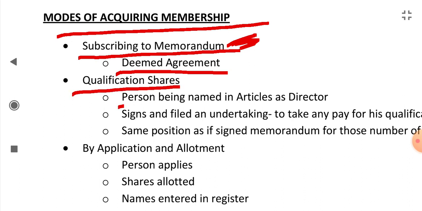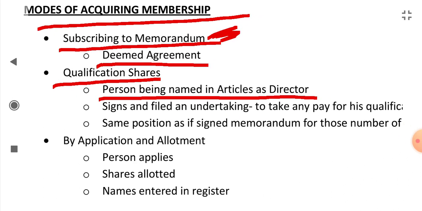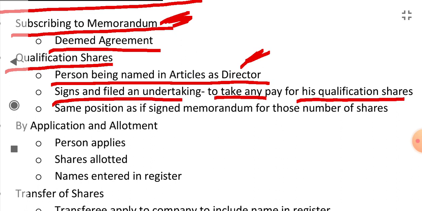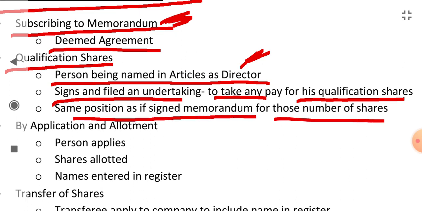Qualification shares: persons named in the articles as directors, if they sign and file an undertaking to take and pay for their qualification shares, are in the same position as if they had signed the memorandum for those shares. Then they will also become members.